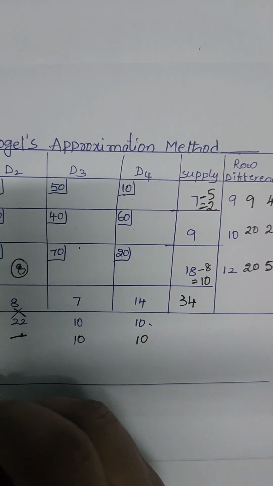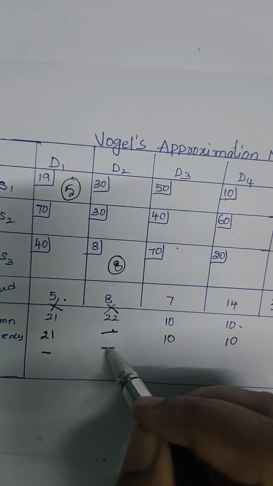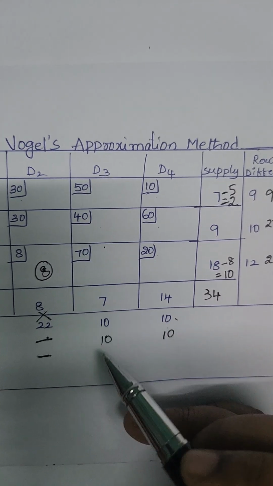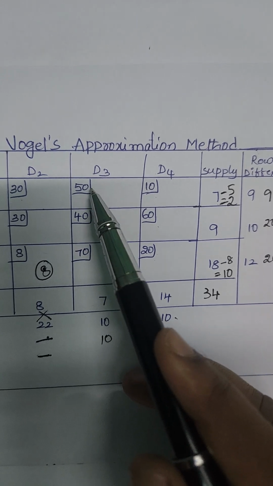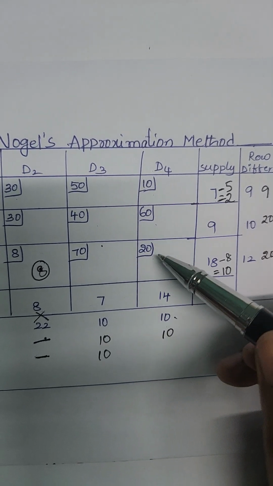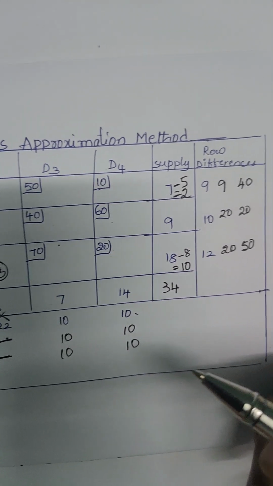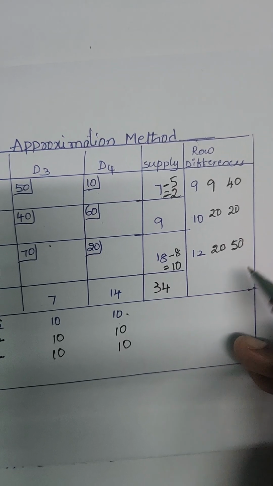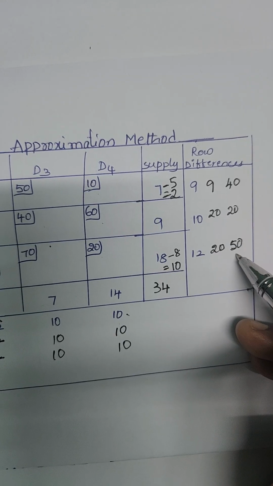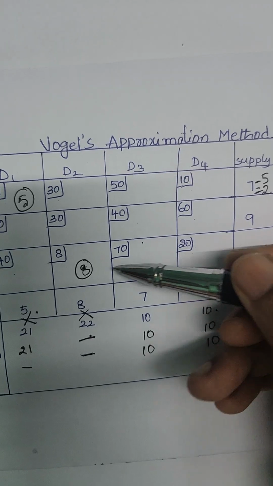First column is satisfied. Second column is also satisfied because the demand is satisfied. And in the third column the least number is 40, next least is 50. So the difference is 10. And here in the fourth column least is 10, the next least is 20, the difference is 10. Now the penalties are 40, 20, 50, 10 and 10. So what is the highest penalty? 50 is the highest penalty, corresponding to this row.